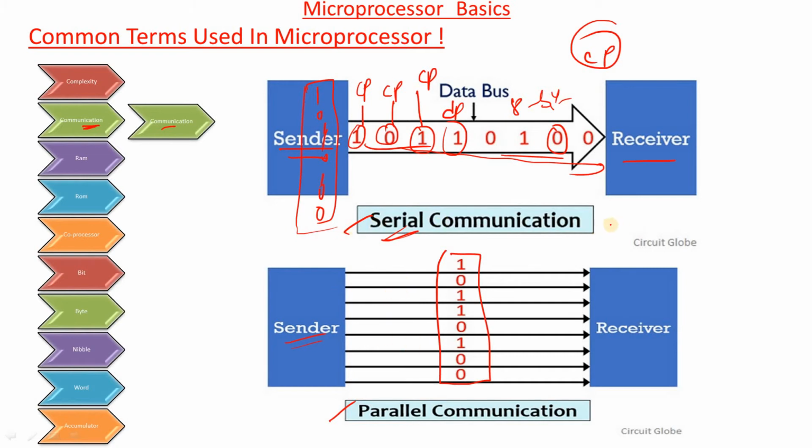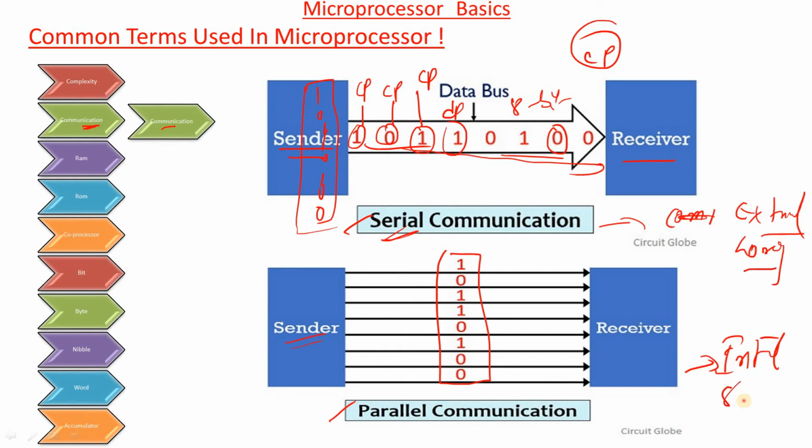Simply stated, serial communication is the communication outside the computer, that is, external communication, and parallel is internal communication. External communication is long distance communication, and internal is short distance. Long distance communication is, for example, CPU to printer, from one place to another. Suppose there is a 2 kilometer distance between two areas; for this type of communication from sender to receiver, serial communication is used.